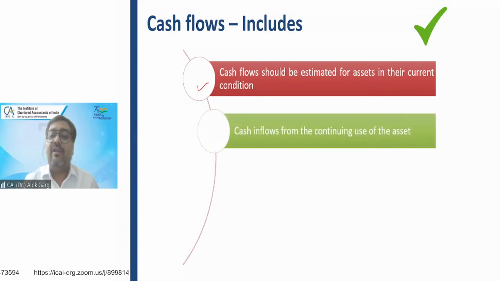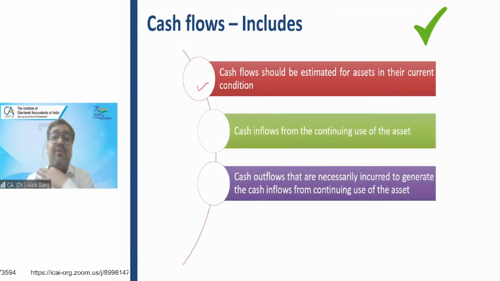You cannot predict what is going to happen in future. The answer is cash flows should be estimated for assets in their current condition.